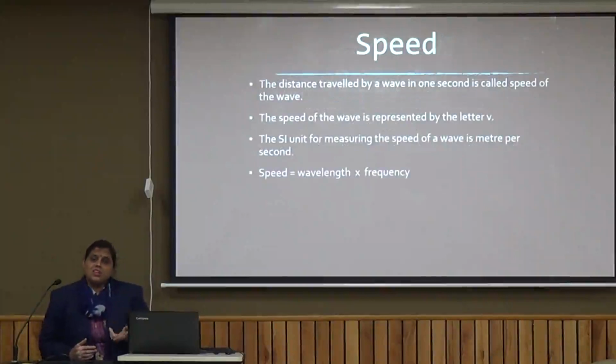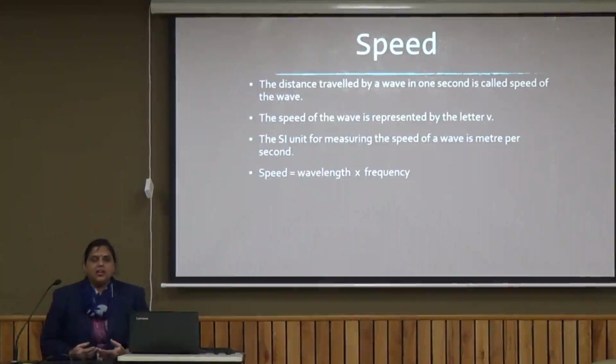Now when there is a disturbance moving from its place of origin to another point, the disturbance will have a speed. So speed is the distance traveled by the wave in 1 second, and it is called the speed of the wave. The speed of the wave is represented by the letter v. Its SI unit is meter per second.